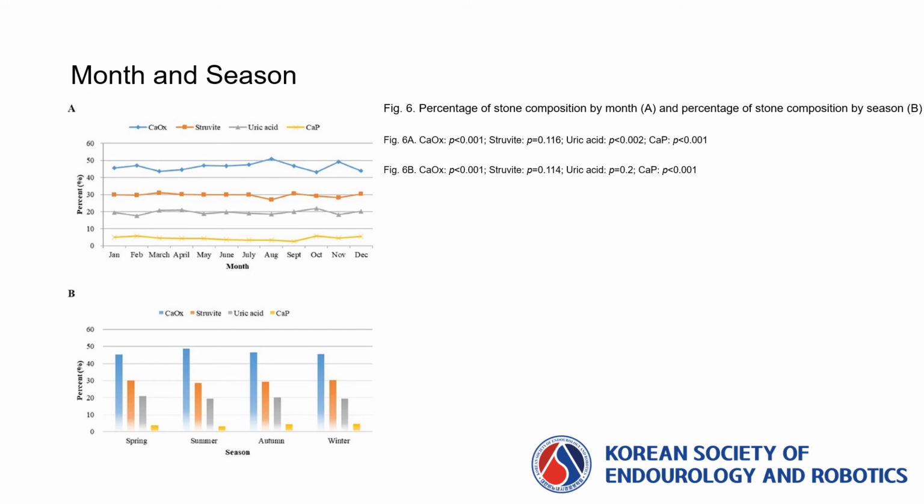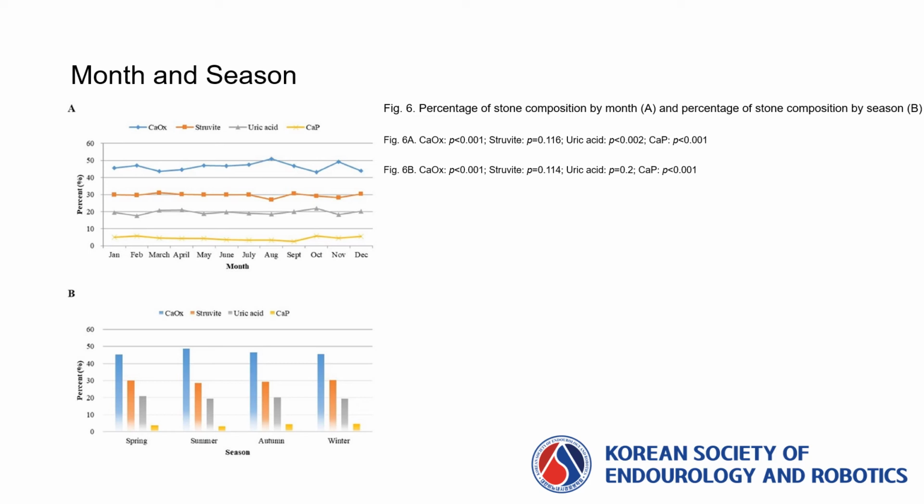The trends in stone composition by month are shown in Figure 6a. Among all the groups of different stone compositions, the calcium oxalate group had the highest percentage in August and the lowest percentage in October. The uric acid group had the highest percentage in October and the lowest percentage in February. The calcium phosphate group was the highest in February and the lowest in September. There was no difference in the percentage by month in the struvite group.